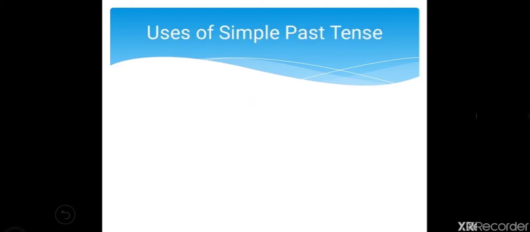Now what are the uses of simple past tense? Whenever you want to express an idea which started and finished at a specific time in the past. Here note that: a specific time in the past. So it should have started and finished at a specific time in the past.